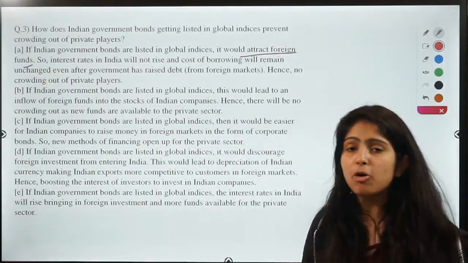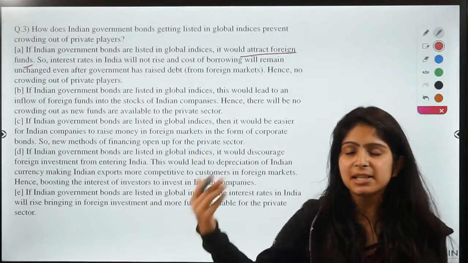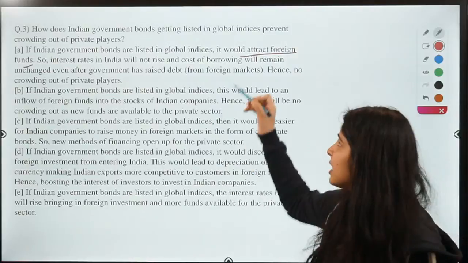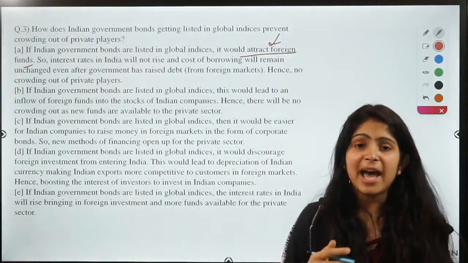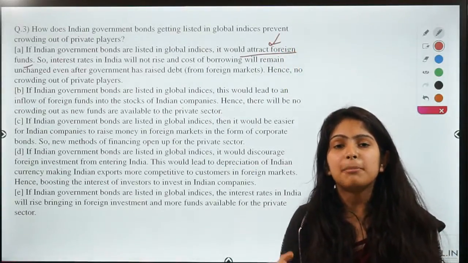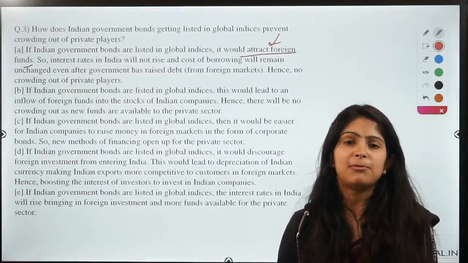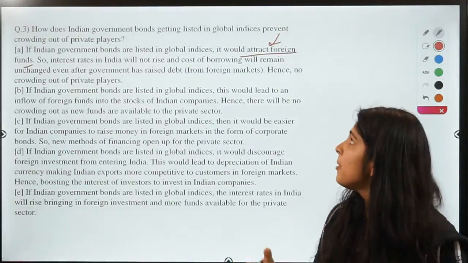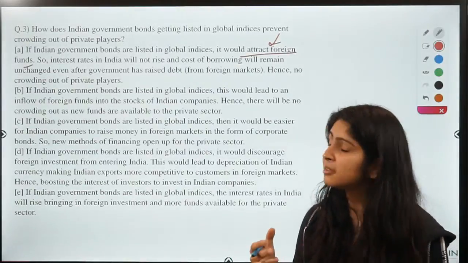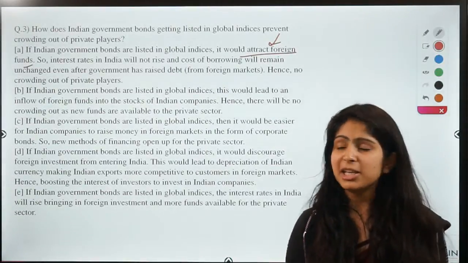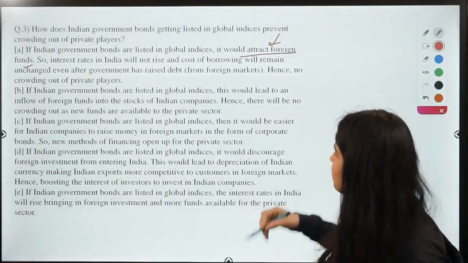So you see how if Indian government bonds get listed in the foreign indices, they will attract foreign investment and they will not require the money from India. So the money available in India would be available for the private sector, and the private sector would get more money, right?